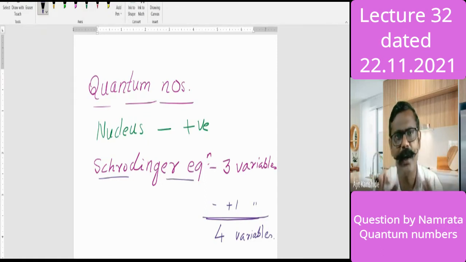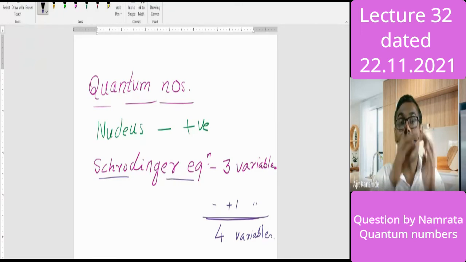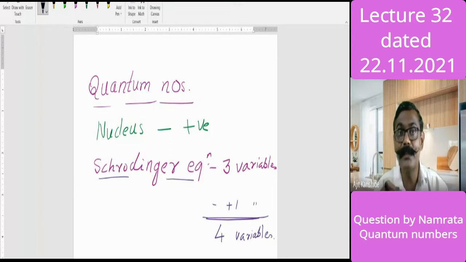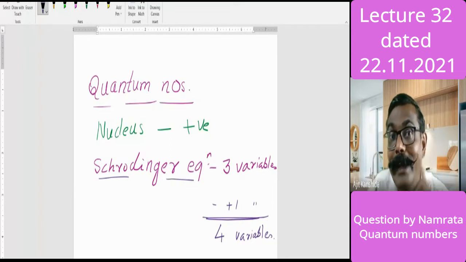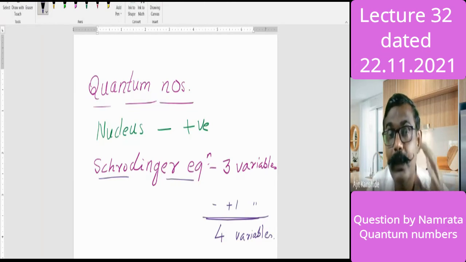Now if I talk about the wave on one hydrogen atom, that wave remains in one orbital, and that orbital is a three-dimensional representation. That wave remains with the spin, with the magnetic quantum number, and with the principal quantum number.